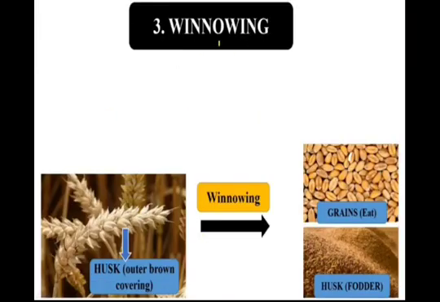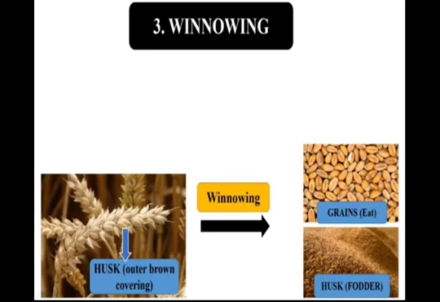Now winnowing is another method. Children, before going to winnowing, did you ever see husk? What is husk? Look at the first picture. Husk is the outer brown covering of the grain, which is not possible to eat, right? So it is an unwanted substance. Only the inside of the grain is edible.